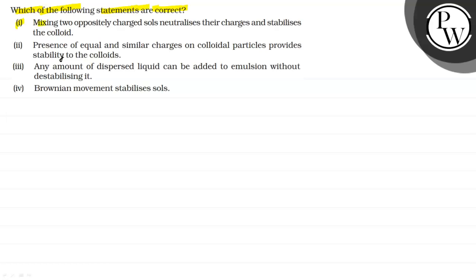So option 1 given, mixing two oppositely charged salts neutralizes their charges and stabilizes the colloid. Option 2, presence of equal and similar charges on colloidal particles provides stability to colloids. Option 3, any amount of dispersed liquid can be added to emulsion without destabilizing it. And option 4, Brownian movement stabilizes the salts.